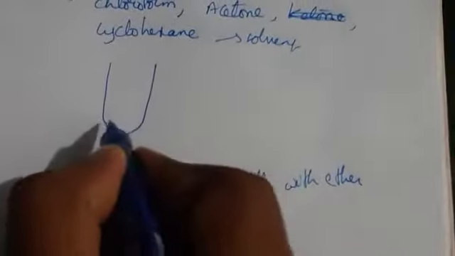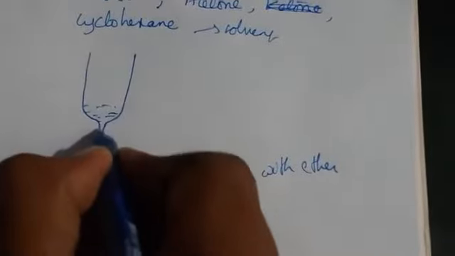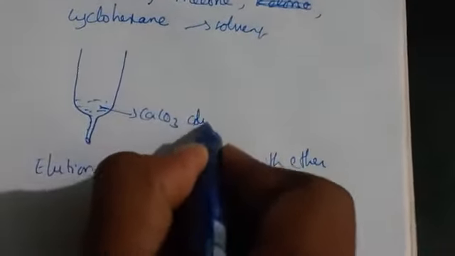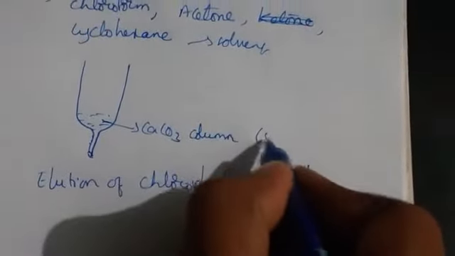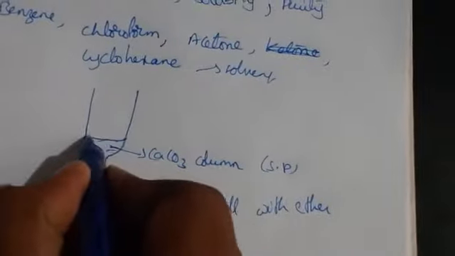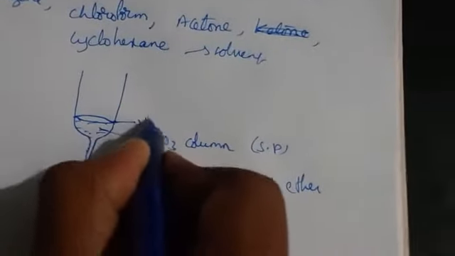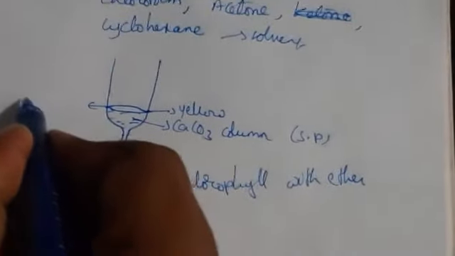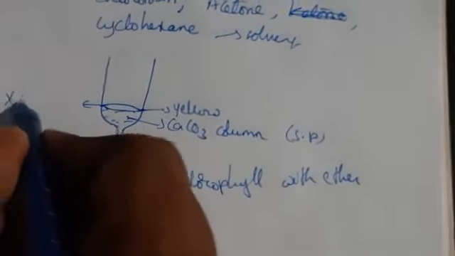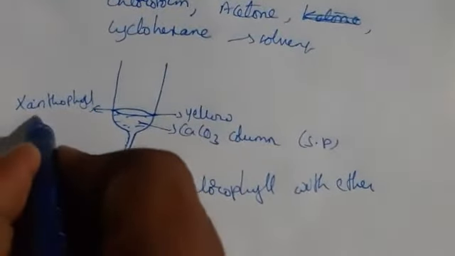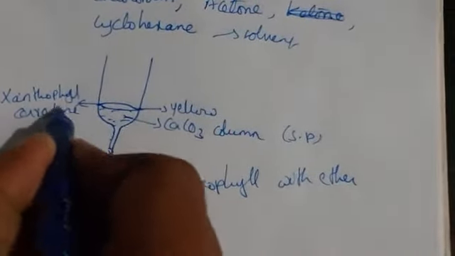In the lower part I have taken a CaCO3 column, which is the stationary phase. We have a yellow color here; the component is xanthophyll or carotene.